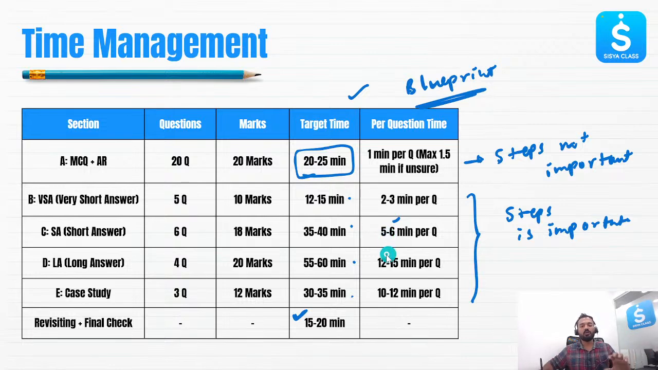Section D, 12 to 15 minutes per question max, not more than that. I'm not saying that every student will be spending 12 to 15 minutes. Some of you will be able to solve this within 5 minutes, some of you will be able to solve it in 10 minutes. So it depends. Overall, you should not spend more than 1 hour in section D. This is very, very important. Same goes for section E as well.